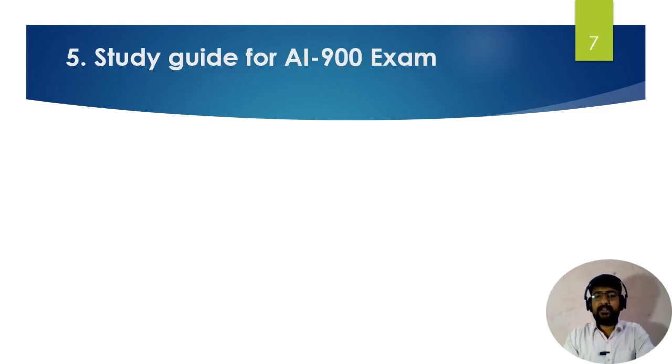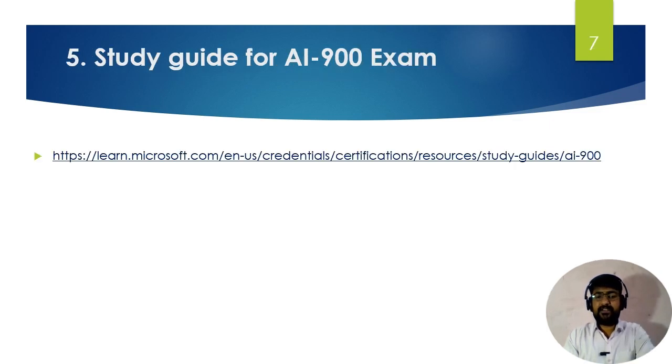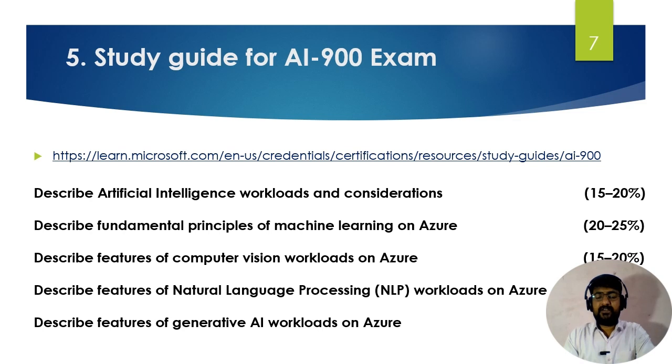Guide for the AI-900 examination. You can check this link in the description box; I will also provide this link. For the study guide, there are five modules given, and each module has a different weightage. First, describe cloud, artificial intelligence, workloads and considerations, for which the weightage is 15 to 20%. So most of the questions, 15 to 20%, come from this module.